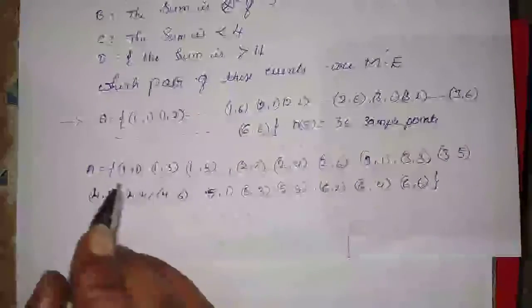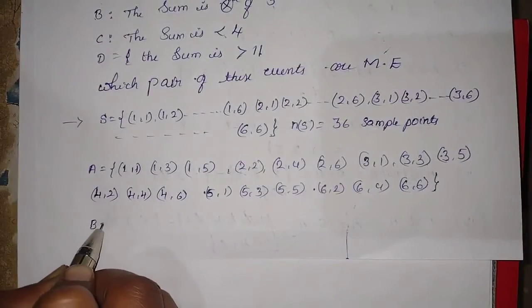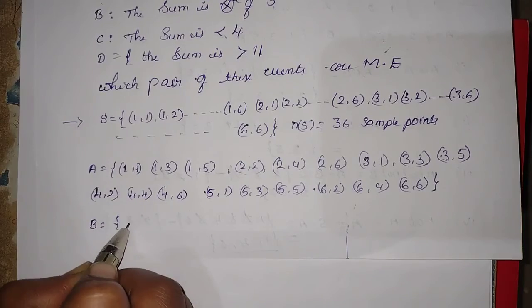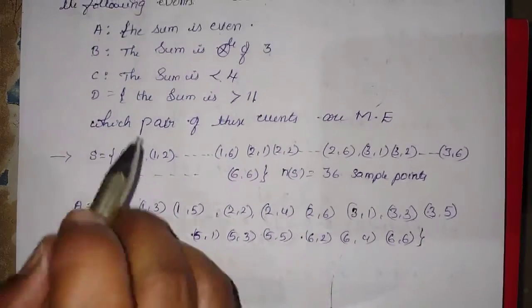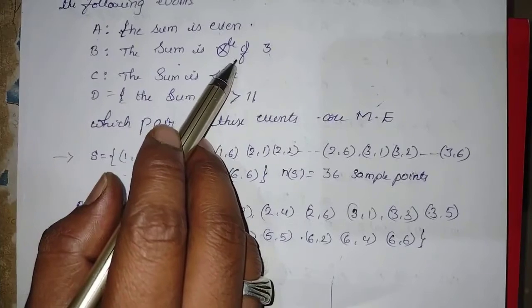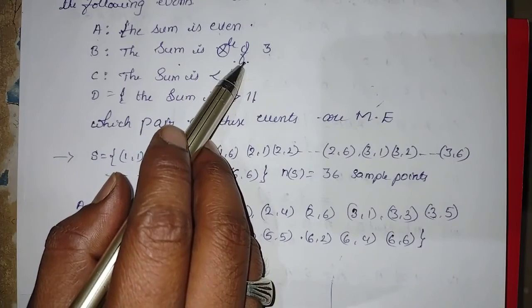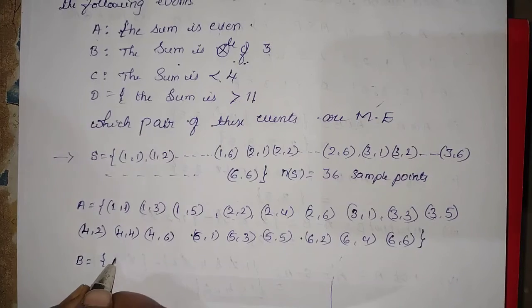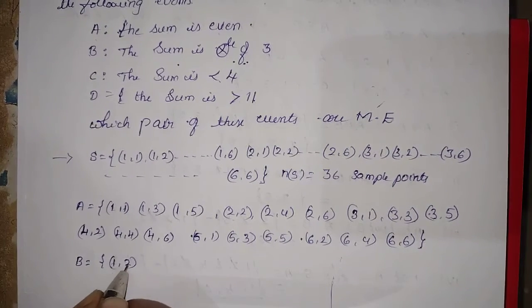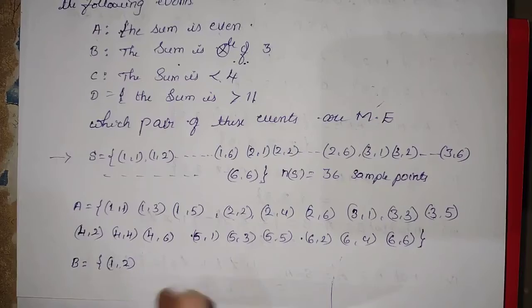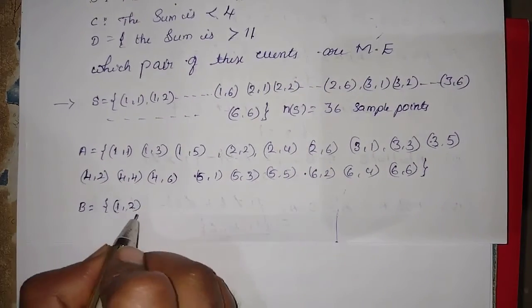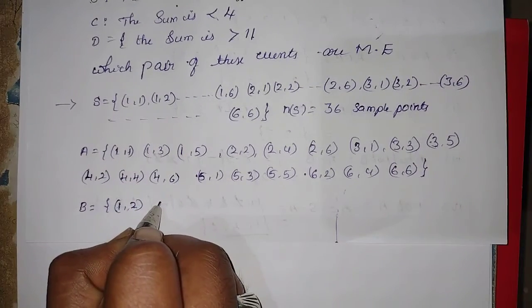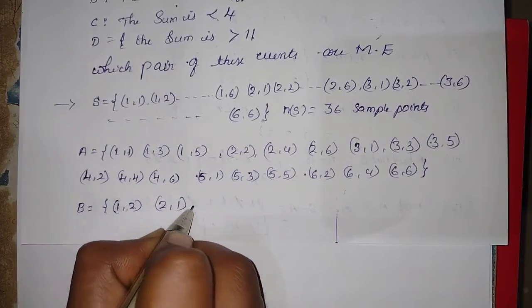Similarly, you should construct the event B. The event B states that the sum is a multiple of 3. Which elements are coming? 1, 2: the sum is 3, and 3 is a multiple of 3. Is it right? Next 2, 1, the same element repeated.